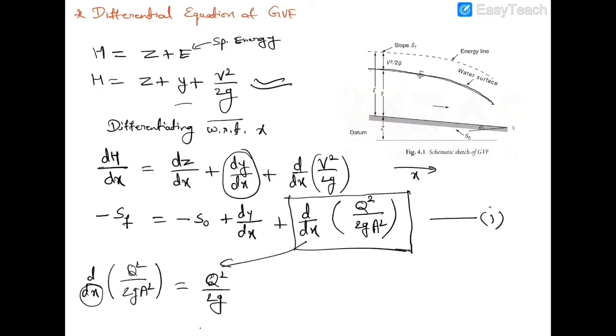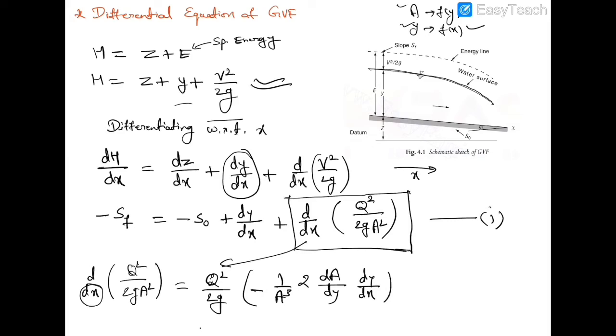Q square upon 2g, the differentiation of 1 upon A square will be minus 1 upon A cube, and the differentiation of A square will be 2. Differentiation of A is dA upon dy, dy upon dx. Why? Because A is a function of y and y is a function of x. Okay, the depth is varying with respect to x, and the area of flow changes with the depth of flow.